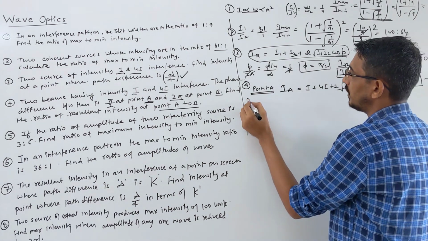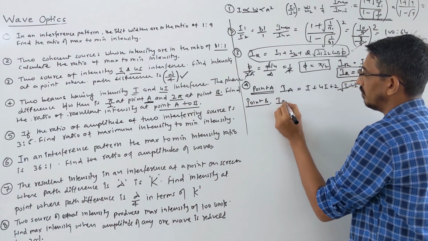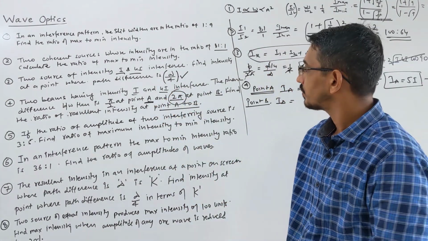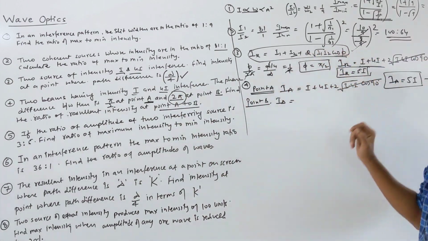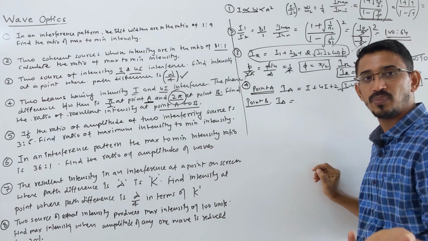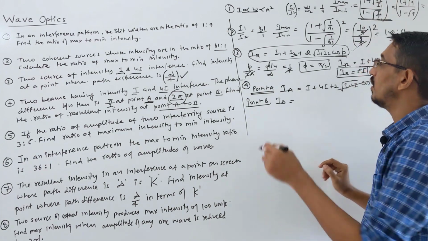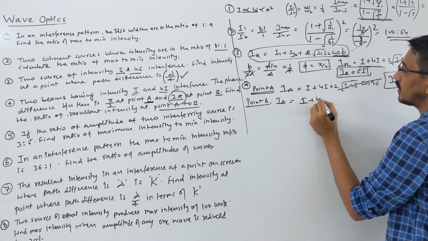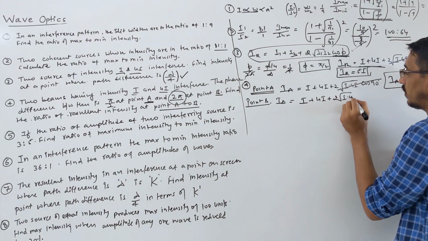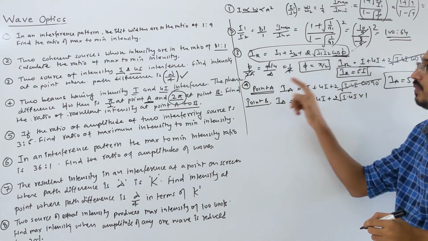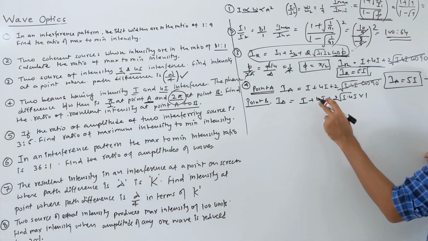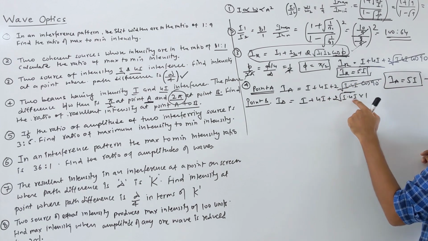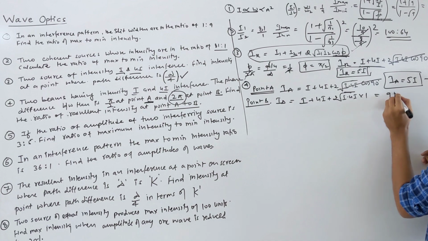Then what is the intensity at point B? Let's call it IB. Same equation you have to use, and now the phase is given as 2 pi. If you put cos 2 pi, what is that? Cos 0 is 1, and cos 2 pi, cos 4 pi are also 1. Constructive interference means we get the maximum result. So I plus 4I plus 2 times root of I into 4I into 1. Cos 2 pi is 1. So this is 5I, and inside the root 4I square, outside becomes 2I. 2I into 2 is 4I. So it becomes 9I.